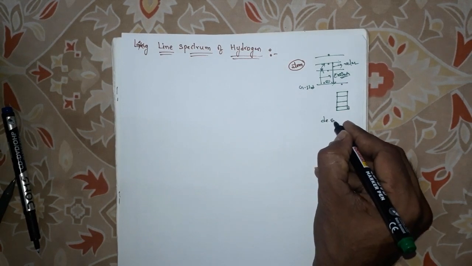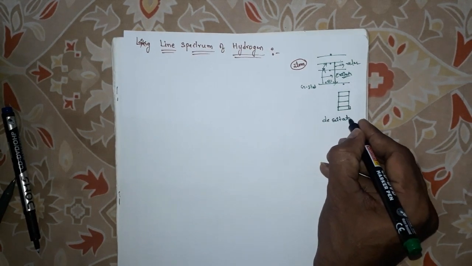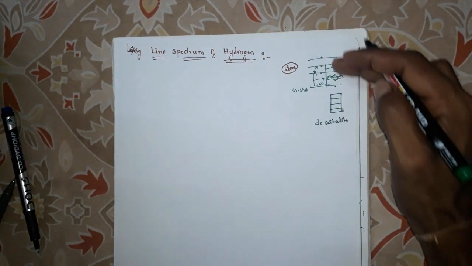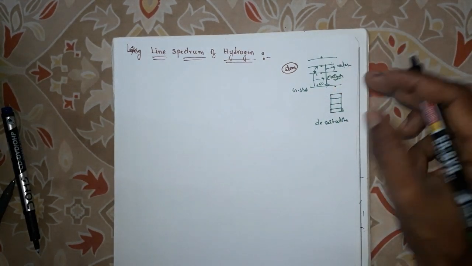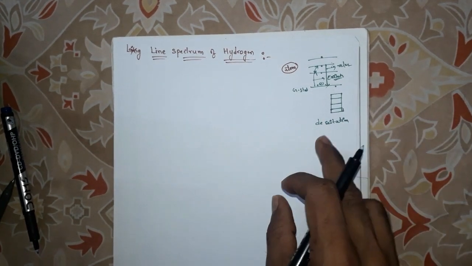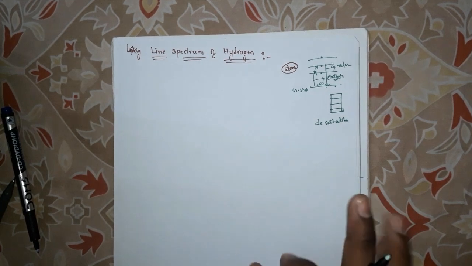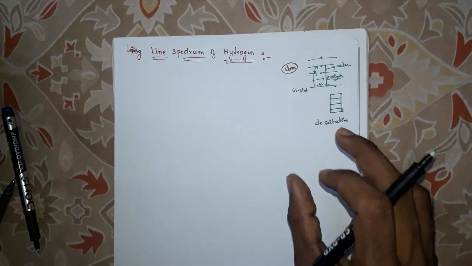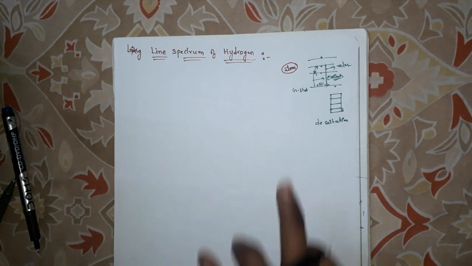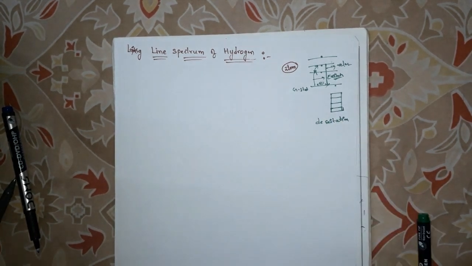During de-excitation the electron releases radiation. This radiation can be recorded as a spectrum, and you will get an emission spectrum.